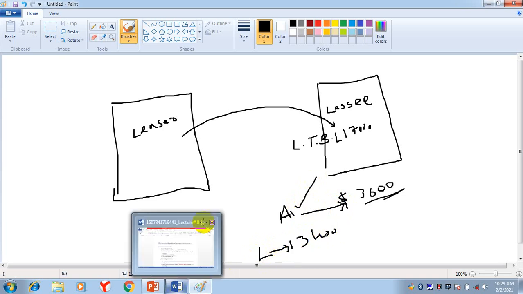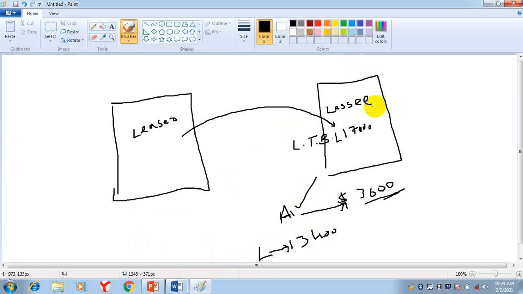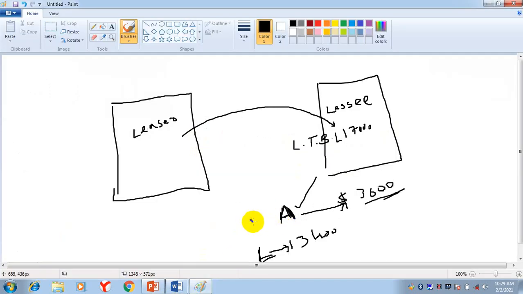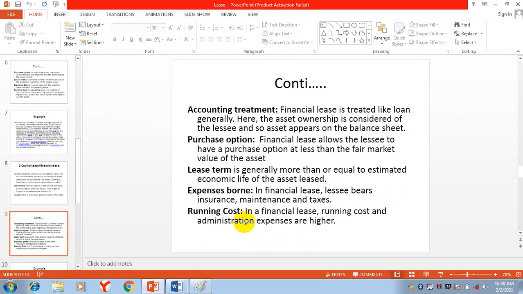So this is the accounting treatment, because the asset up to the amount he paid is his asset, and the amount which is not paid will be his liability. The asset ownership is considered the lessee's, and so the asset appears on the balance sheet. The amount which is paid appears as an asset, and the amount which is not paid is just like a liability.